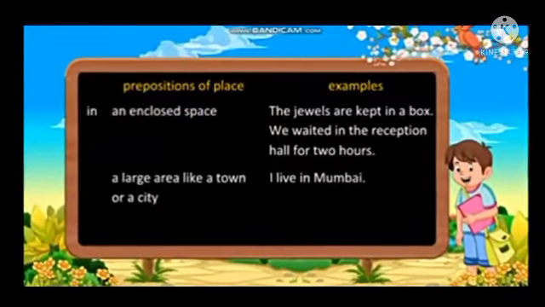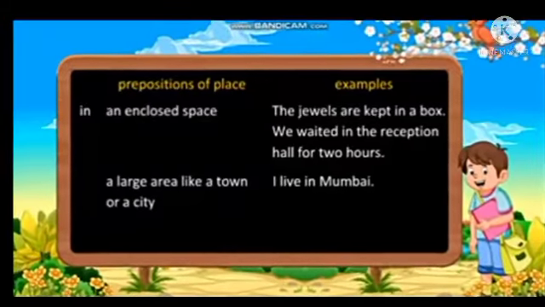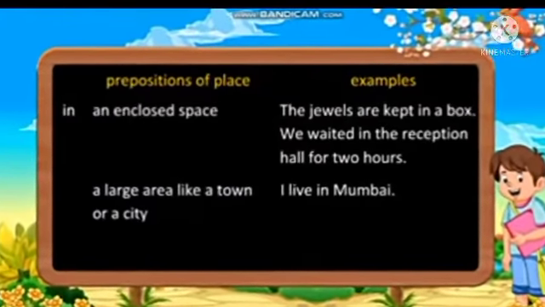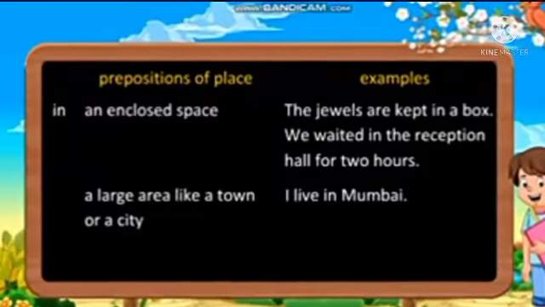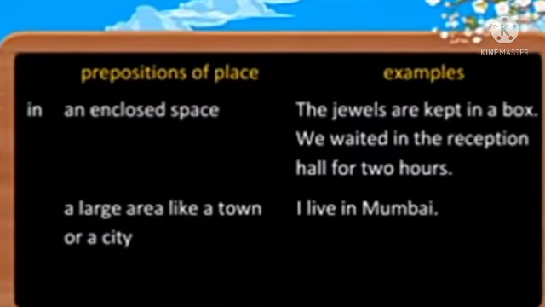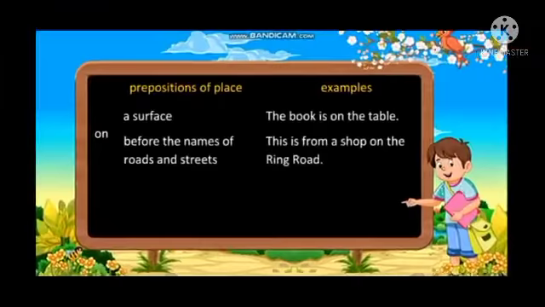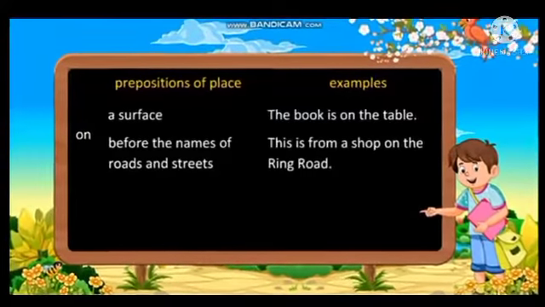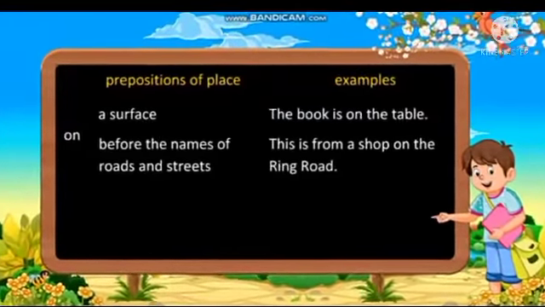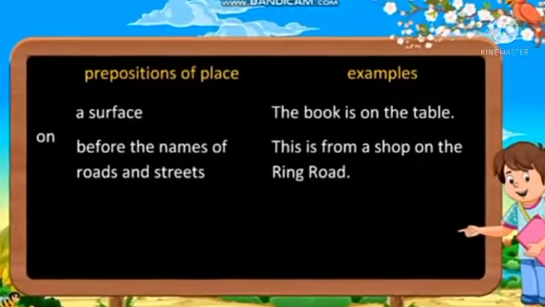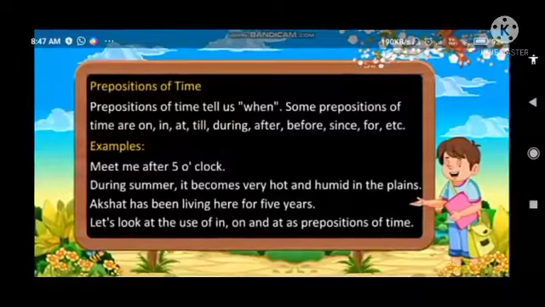Now prepositions of place, see another one, an enclosed space, like see example, the jewels are kept in a box. We waited in the reception hall for 2 hours. Next, a large area like a town or a city. Example, I live in Mumbai. See the next, a surface. Example, the book is on the table. And next, before the names of roads and streets, like example, this is from a shop on the ring road.